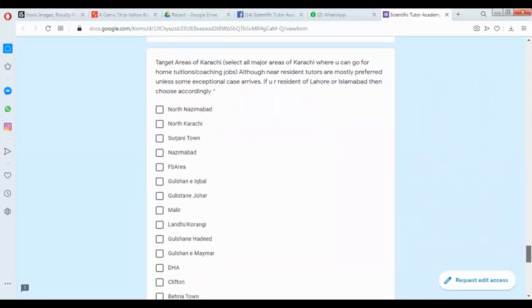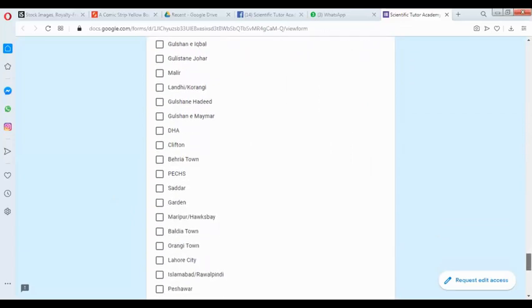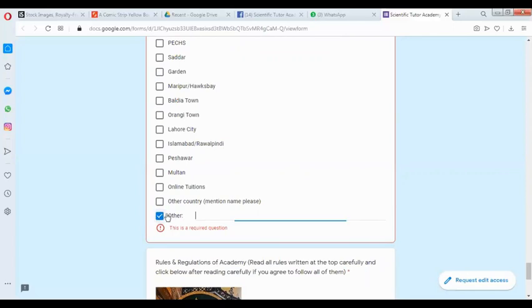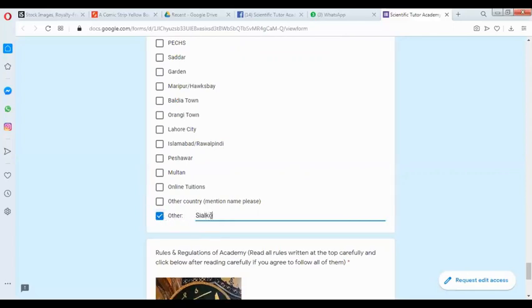Now the targeted areas of Karachi. So here, most of our teachers are from Karachi, so we have distributed Karachi in different areas. But if you are not a Karachiite, you just go down and write here the city name, like Lahore city, Islamabad, Peshawar, Multan, or any other city. Like if for instance I am from Sialkot, I will write here Sialkot, right? I don't need to click anything else.